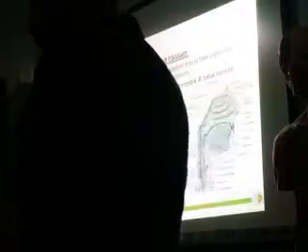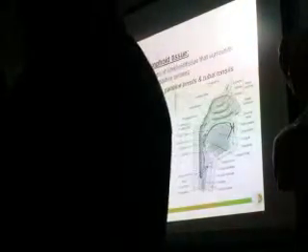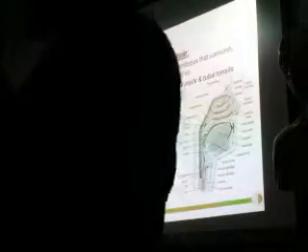The auditory tube is the connection between the ear and the nasal cavity. That's why whenever you fly, sometimes because of the difference in pressure, your ears close. When you close your mouth and try to swallow, at that time it will open. Whenever the ears are closed, try to swallow, and it will open because there is a connection between the nasal cavity and the ear.